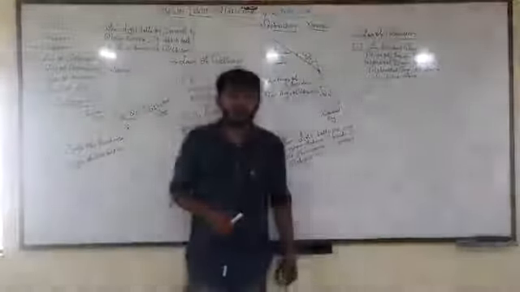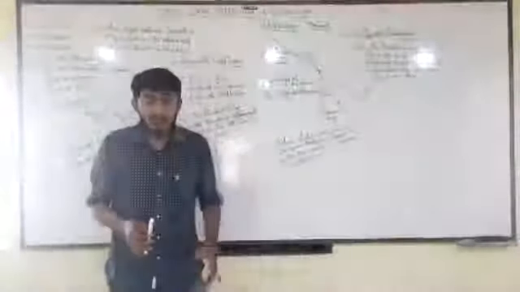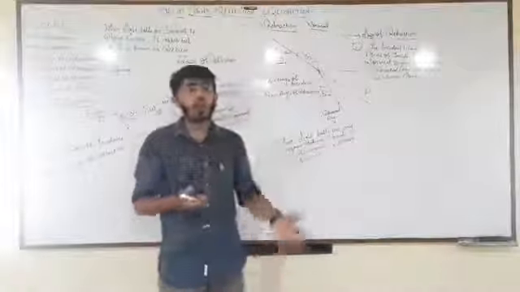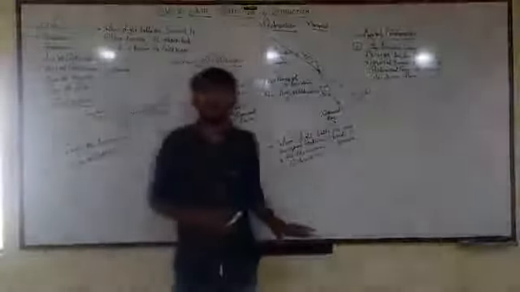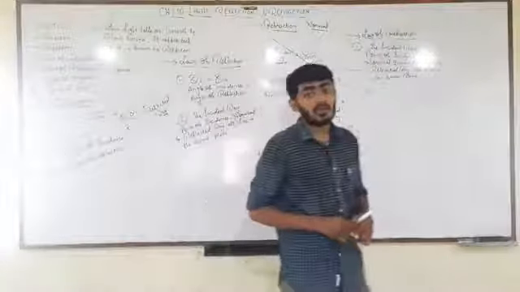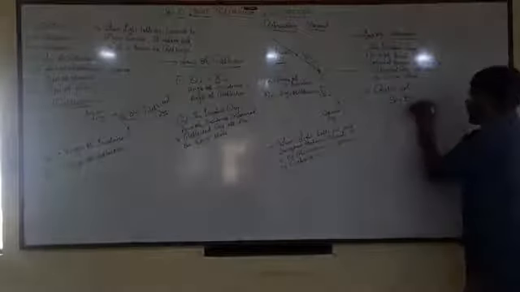So the thing was what? The second law of refraction says that the ratio of sine of angle of incidence and sine of angle of refraction is always constant. We will write it as the ratio of sine of angle of incidence, denoted as sin theta I, to the sine of angle of refraction, which is always constant. So this is the second law of refraction.